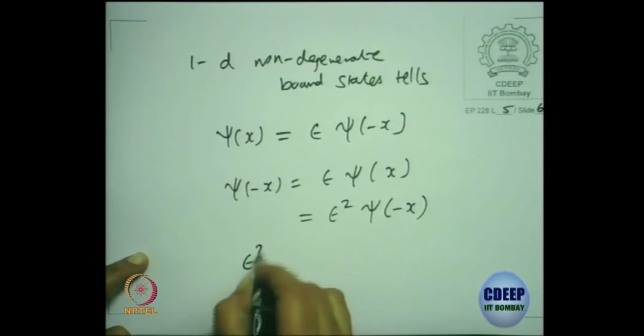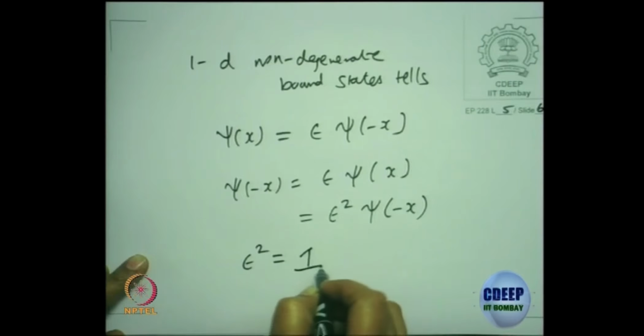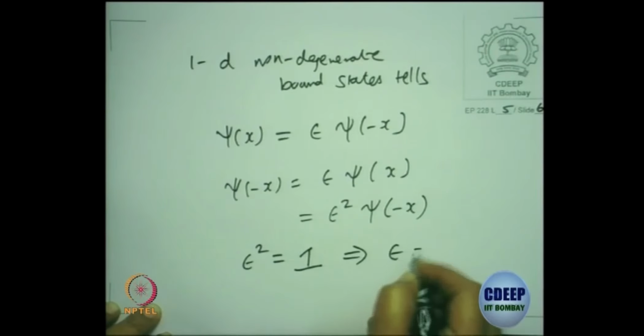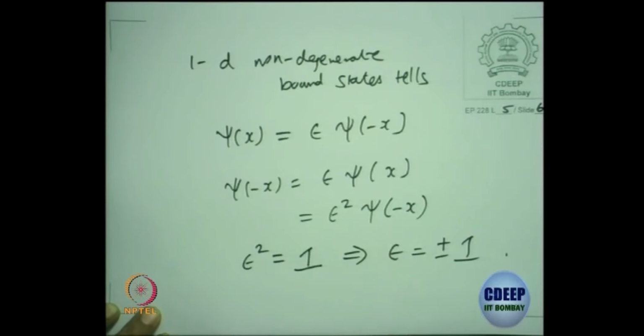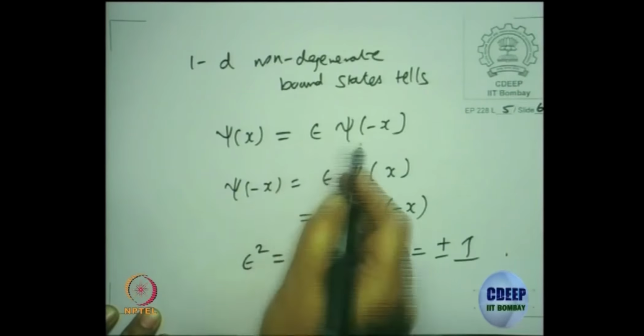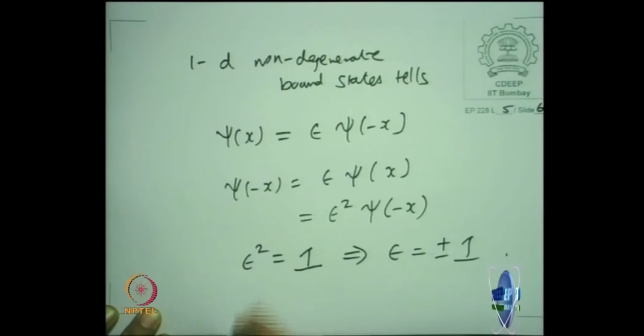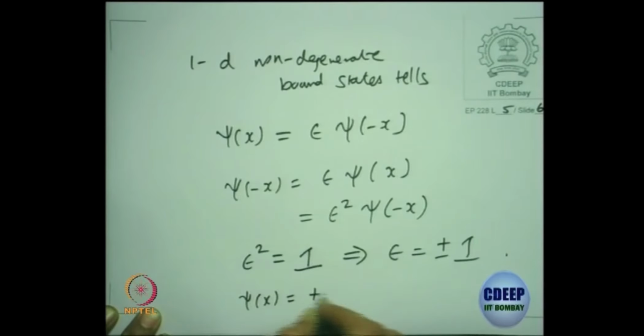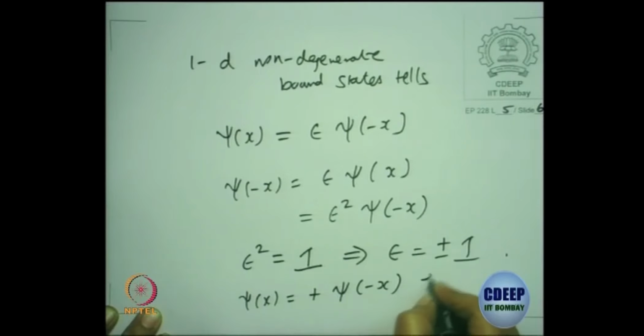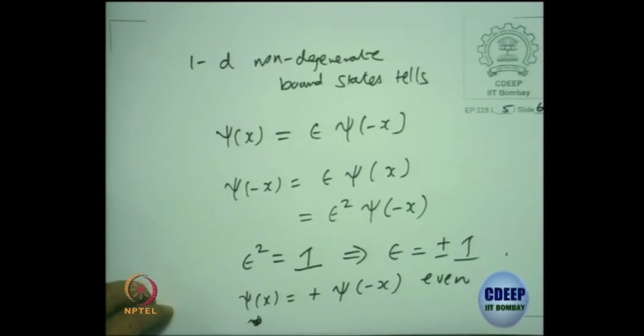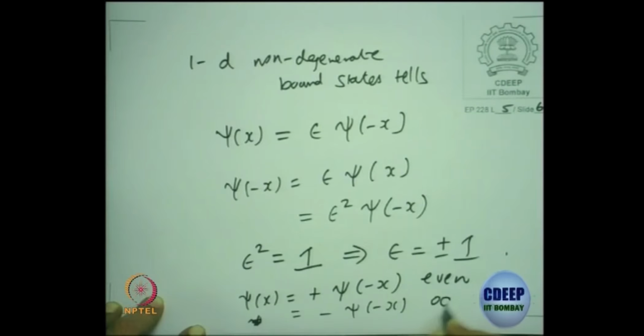So epsilon squared has to be 1, which implies epsilon has to be plus or minus 1. So the epsilon is plus or minus 1. The plus 1 will correspond to psi of x being even, and the minus 1 will correspond to psi of x being odd. So I didn't do anything. I am only assuming that we are looking at bound state solutions for symmetric potentials.